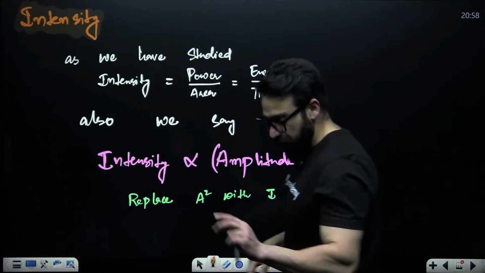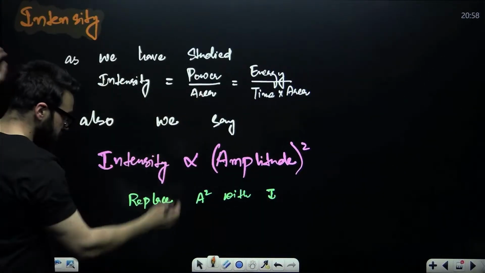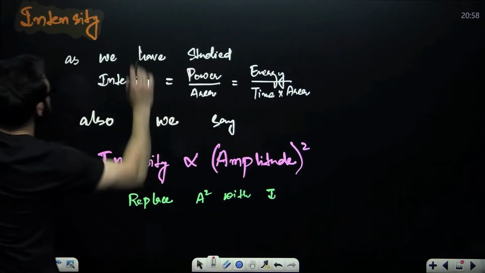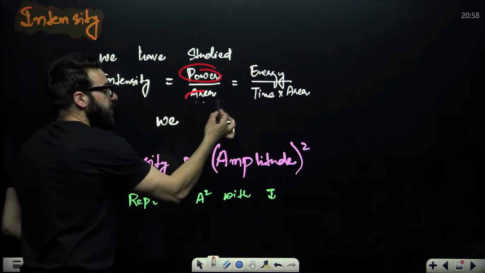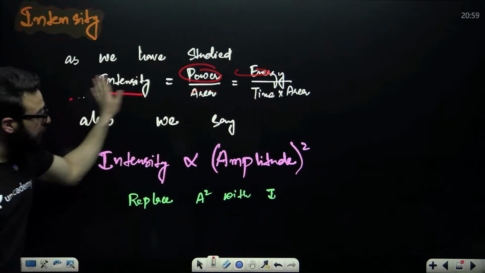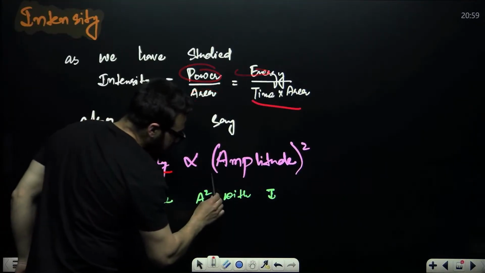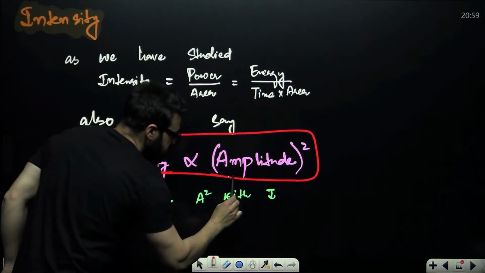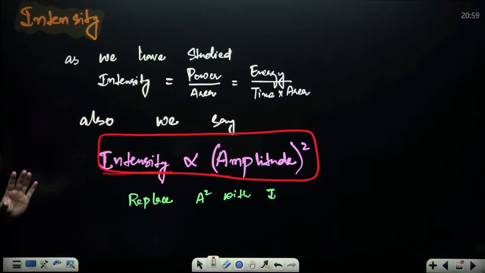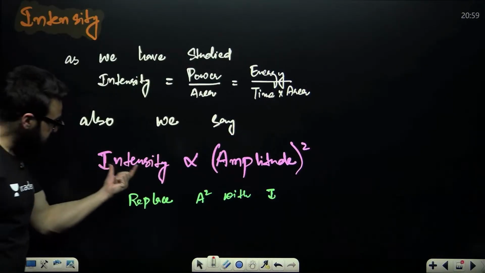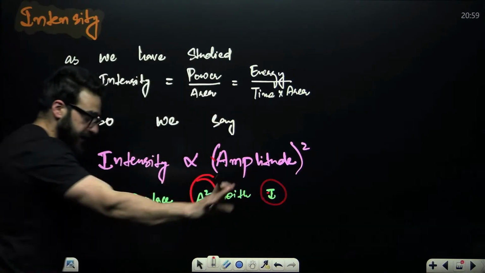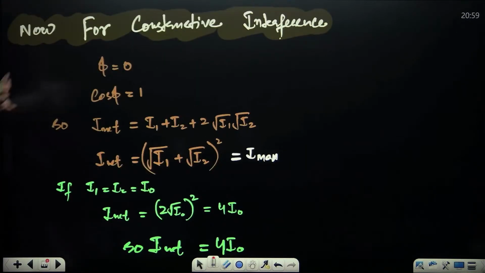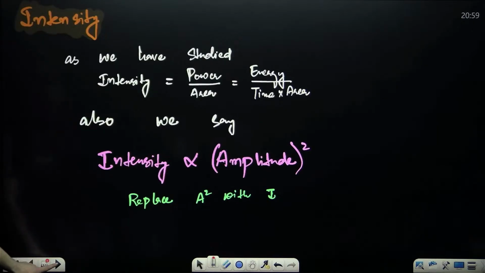Now, an important point in this one is intensity. When it comes to intensity, it means power divided by area, or energy upon time. Forget about this. Intensity is directly proportional to amplitude square. So wherever you see A square, replace it with I. Now come here, guys. Replace it with I.